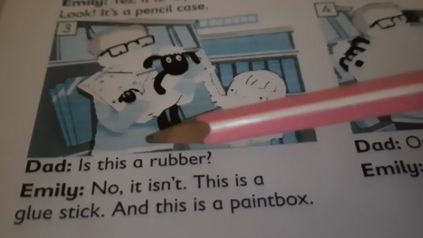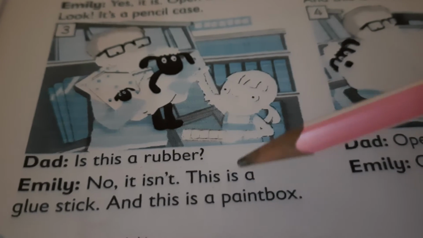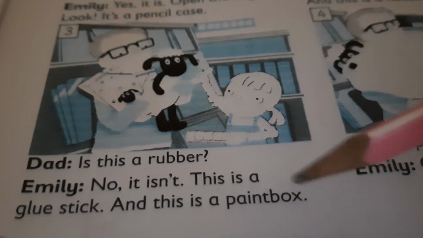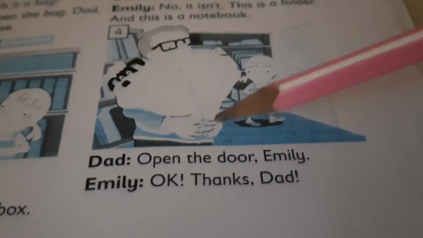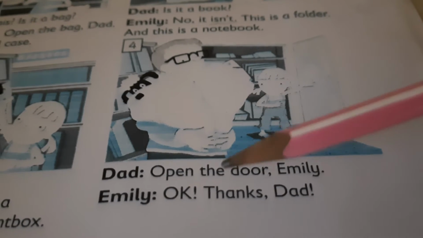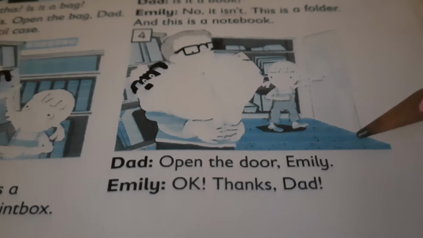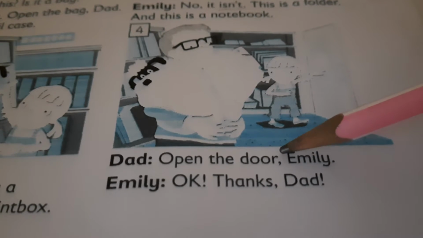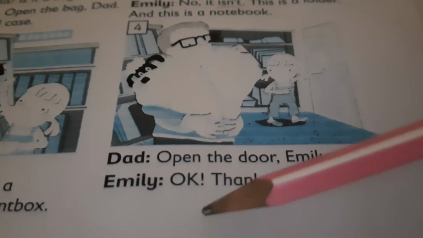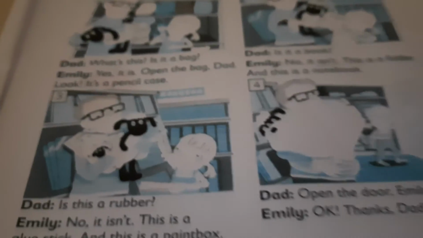Third conversation. Is this a rubber? No, it isn't. This is a glue stick and this is a paint box. Open the door, Emily. Okay, thanks, Dad. Here, you can even see the punctuation marks that we have already learned in the third standard. So, wherever there is a comma, you have to take a short pause. Okay, so I hope that you understand this conversation. Let's go ahead with the comprehension.